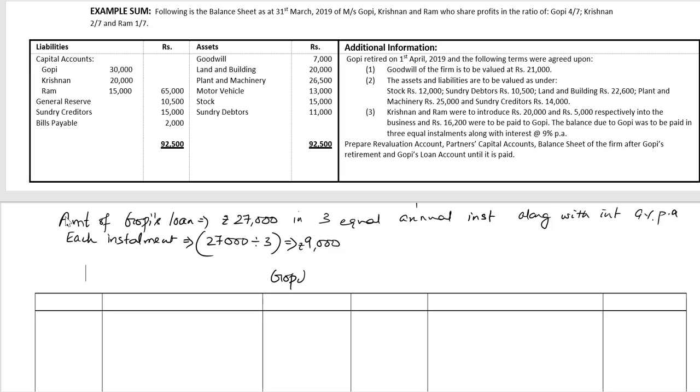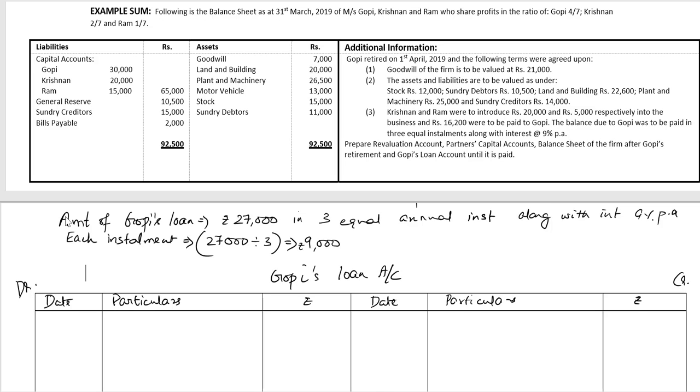So we'll go ahead and prepare Gopi's loan account. Left side debit side, right side credit side. We have date, particulars, rupees, date, particulars, and rupees.